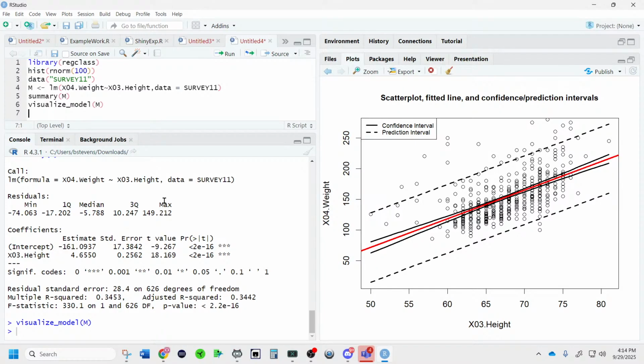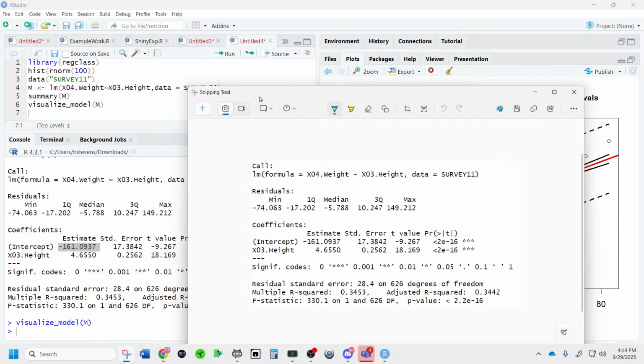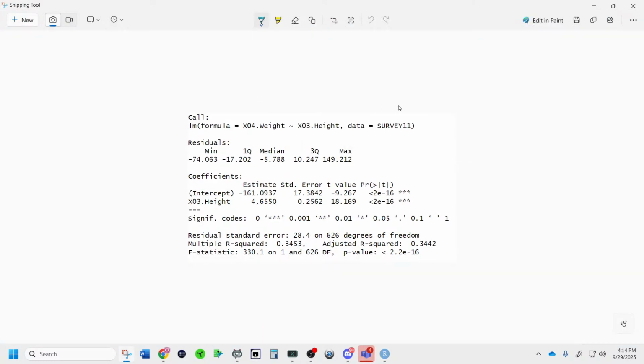That's a t value. So this right here is b0. That's all right, 1,000 points. Good guess right there. That is the intercept right here. This is the estimate of the intercept. So if we were to write the line, we'd write the line by doing the following. The line is going to be predicted weight. So predicted weight is equal to negative 161. I'm just going to round it. Plus 4.6 times height.